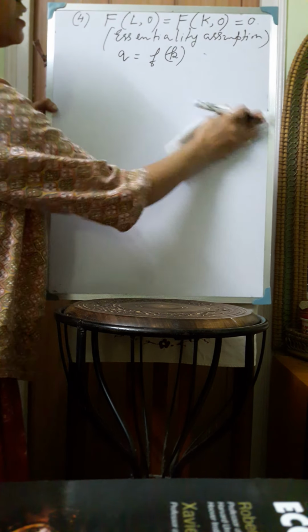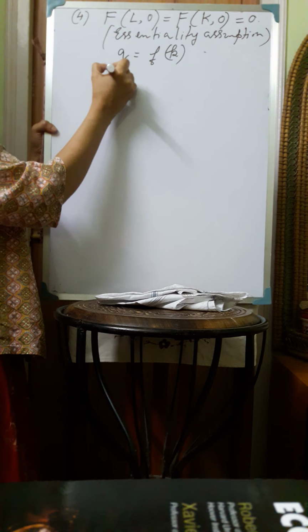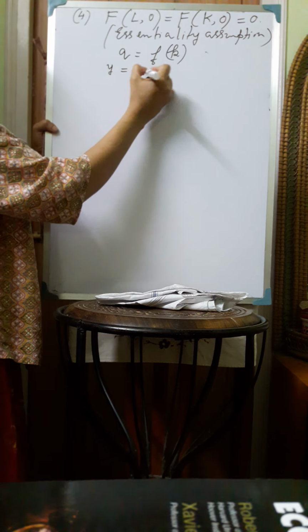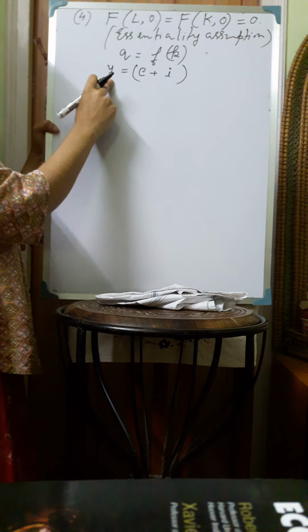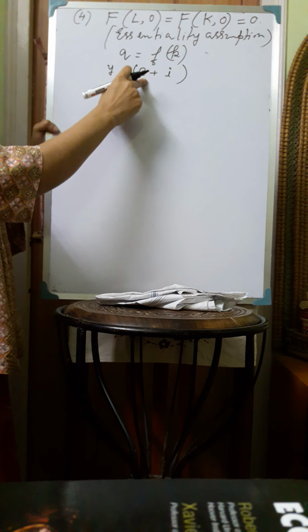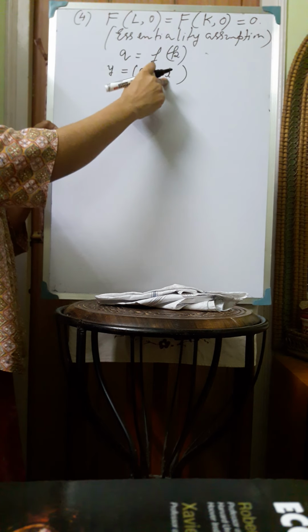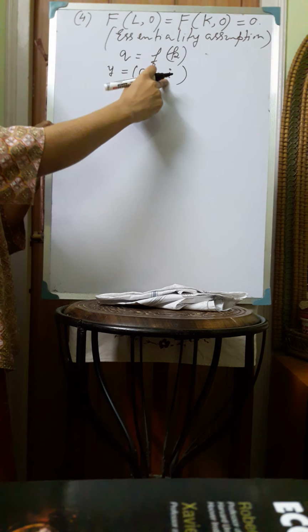Now from national income accounting we know that small y is equal to C plus I. So in a closed economy, the total amount of output per worker is equal to the total amount of consumption per worker and the total investment per worker.